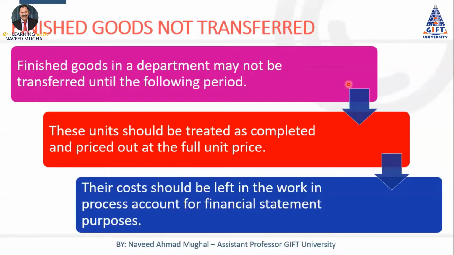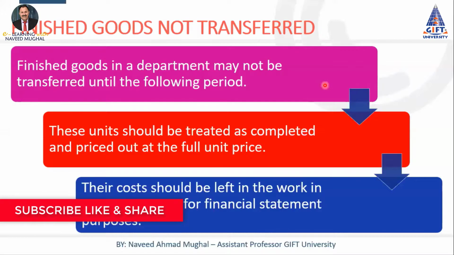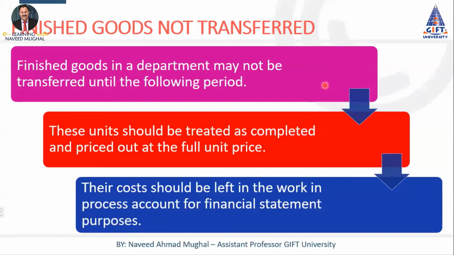For example, if we are working in January, we have produced some units, applied material, labor and overhead cost on those units, and during the month we transferred some units to the next department. But on the 31st of January, some units, for example 500 units, were completed and were to be sent to the next department, but the month ended.